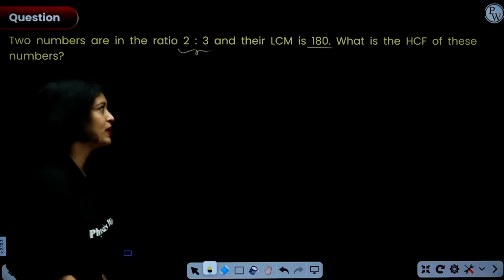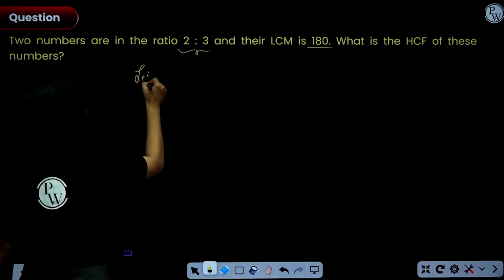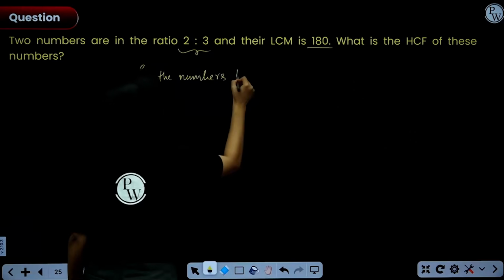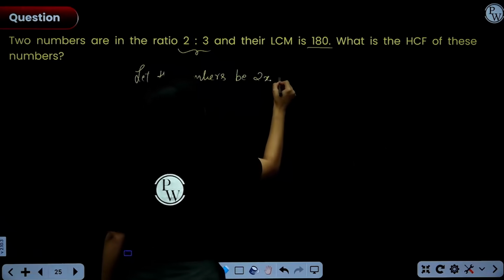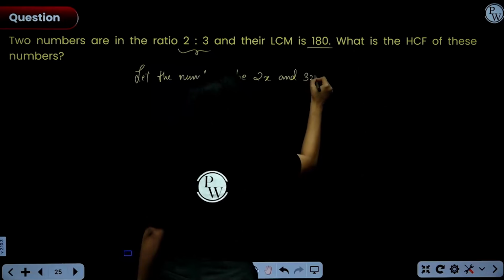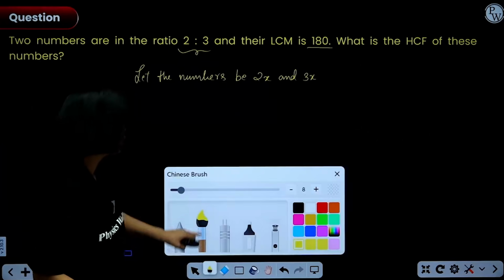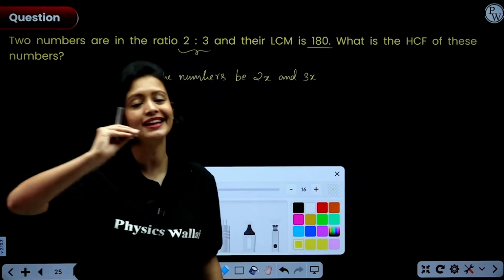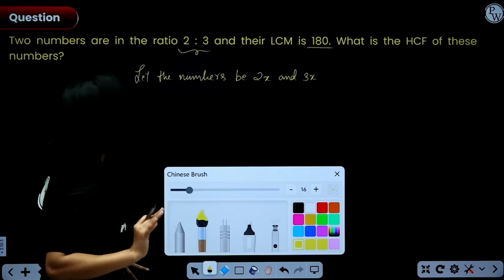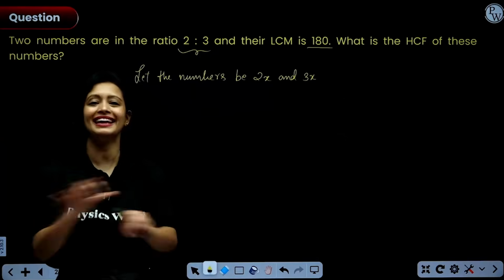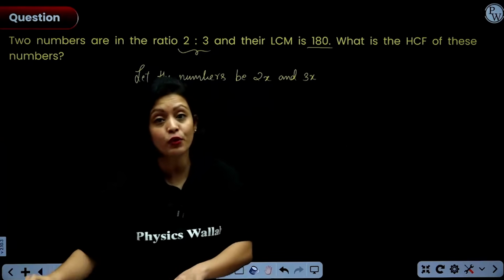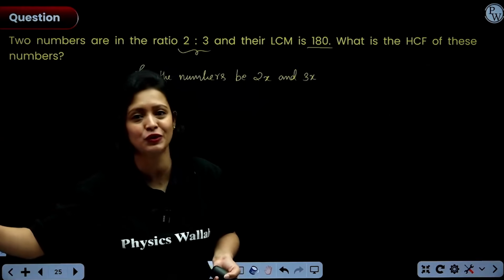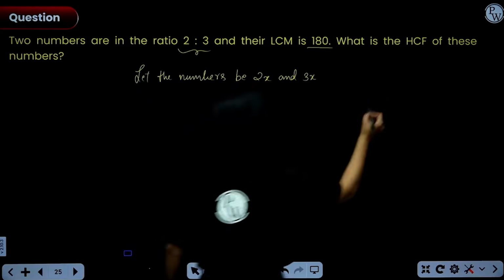So first thing first, everyone, let us write down the numbers. Let the numbers be 2x and 3x respectively. Whenever we are given questions where we have numbers in terms of ratio, how do we take the numbers? Ratio quantity multiplied with a variable, always, right? Now here, everyone, this x could be anything. It could itself be a prime number or it could be a composite number which can further be prime factorized, using the fundamental theorem of arithmetic. Okay. So again, there are two scenarios.